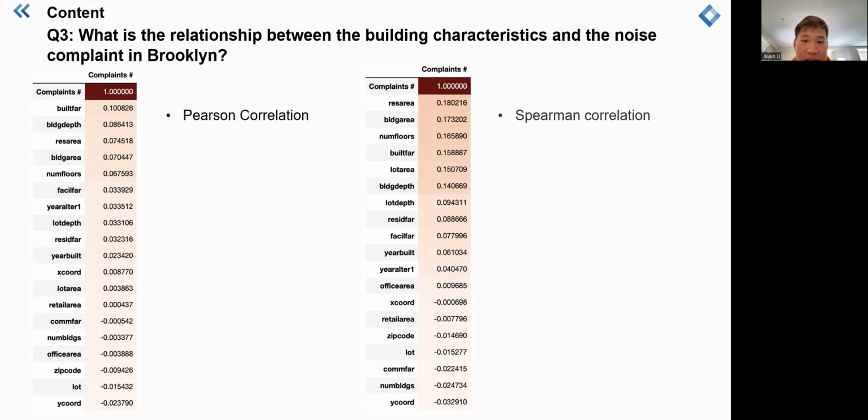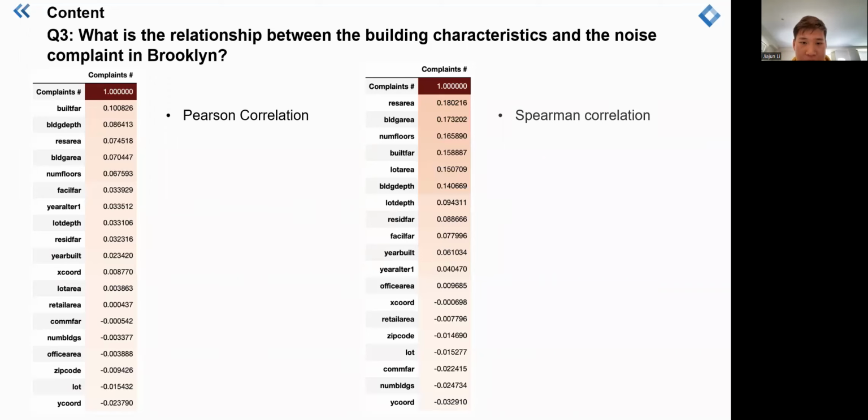We find that there is no strong or moderate correlation between features and the number of residential noise complaints. The table on the right shows the result of Spearman's correlation. Similarly, there are only some weak positive correlations between features and the number of residential noise complaints.